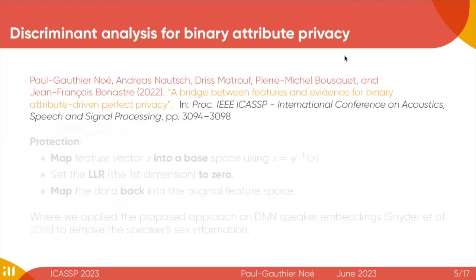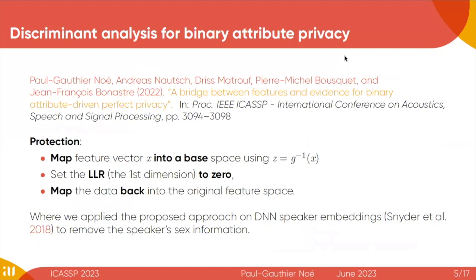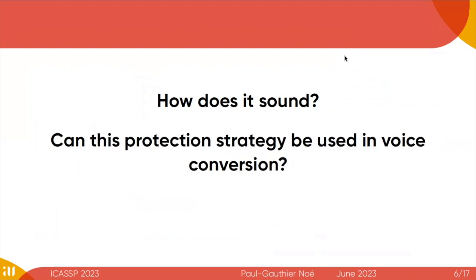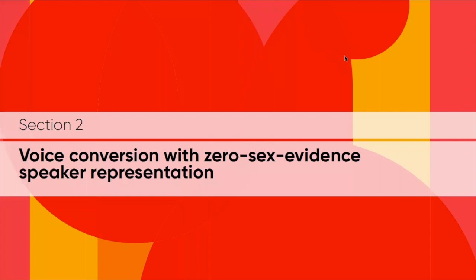In the previous work, we proposed a discriminant analysis-based approach that aims in setting the LLR to 0. It is based on normalizing flow, where you map the data into a base space, where the first component is the log likelihood ratio. This component can be set to 0 for privacy, and the data can be mapped back into the original feature space. So this has been applied on the concealment of the speaker's sex information into DNN speaker embeddings. So then we were wondering, can we use this kind of protected speaker embeddings for voice conversion? So now I will present to you our new work.